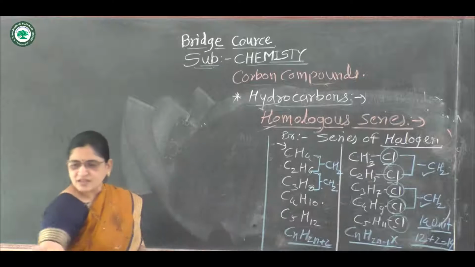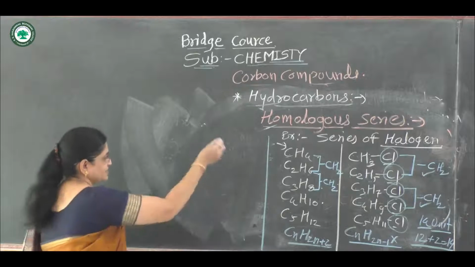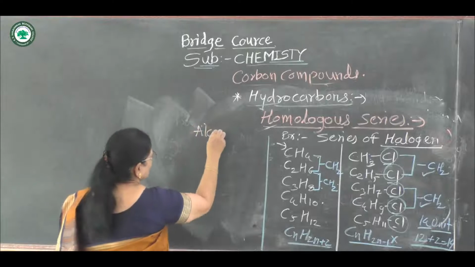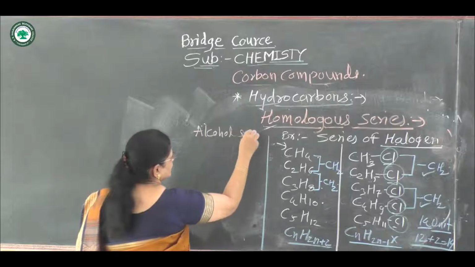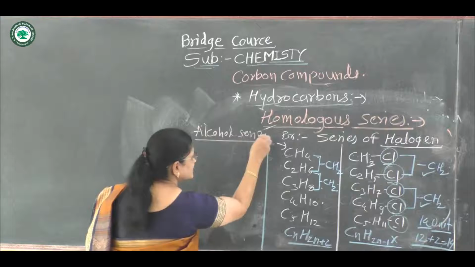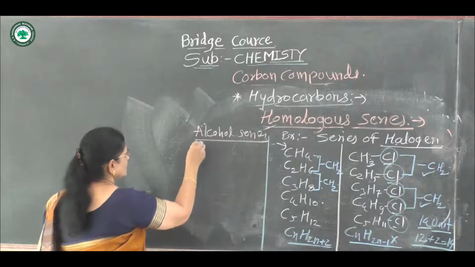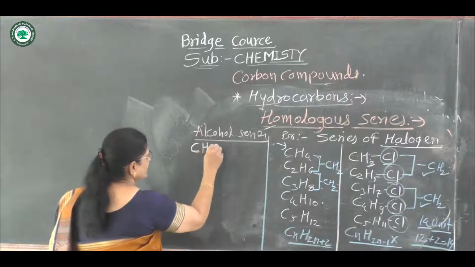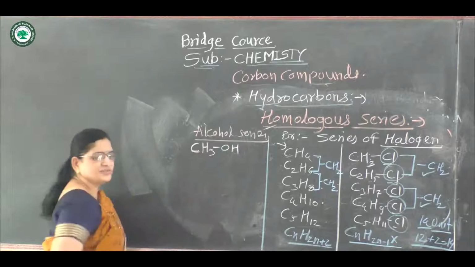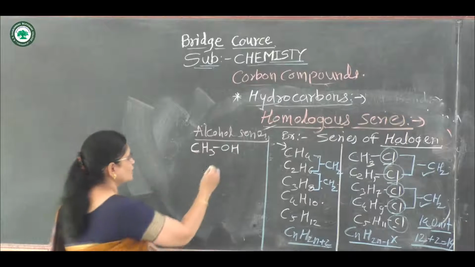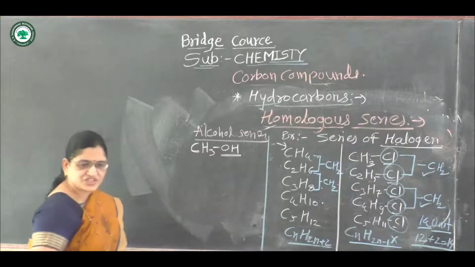Third example, the alcohol series. In the alcohol series, suppose the first member is CH3OH. The functional group of alcohol is OH.